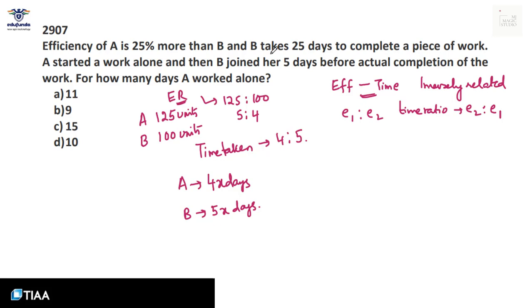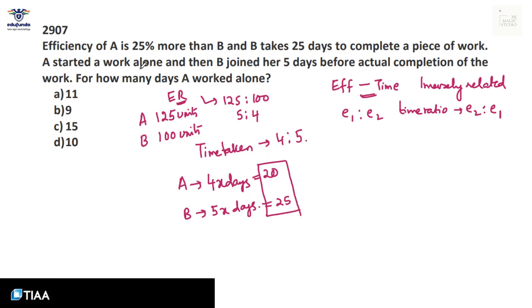Now it's given B takes 25 days to complete a piece of work. That means 5x is equal to 25. X is equal to 25 by 5, that is 5. That means 4x is 20. So these are the actual time taken. A takes 20 days, B takes 25 days to complete the work.